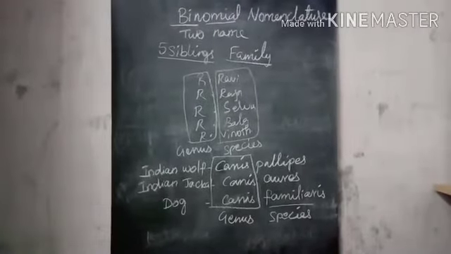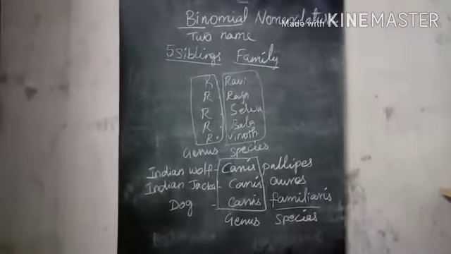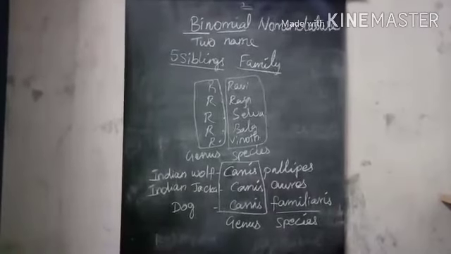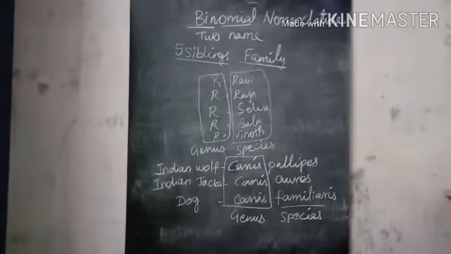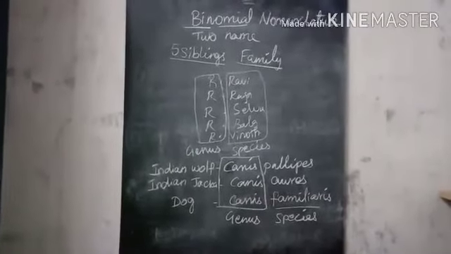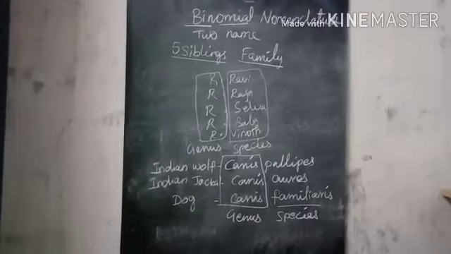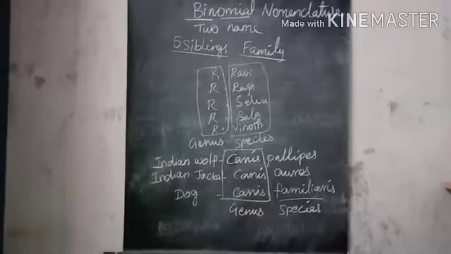The initial denotes the genus, the name denotes the species. Likewise, the Indian wolf is named Canis pallidus, the Indian jackal Canis aureus, and the dog Canis familiaris. All of these belong to the same genus, Canis. The names are different species: pallidus, aureus, familiaris.